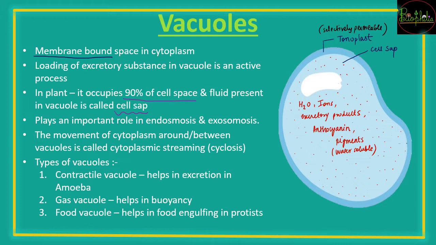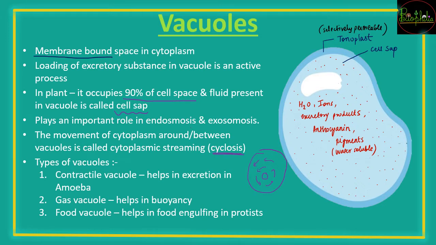Then it also plays an important role in endosmosis and exosmosis, because whatever things are going in or out, if it is coming inside, it is going to be collected inside a vacuole. If it is going out, then it is thrown out from the vacuoles. So in that case, these are important. Then there is the movement of cytoplasm around the vacuoles. For example, in a cell with vacuoles inside it, if the cytoplasm is moving in a circular manner around the vacuoles, that circular movement is called cyclosis.